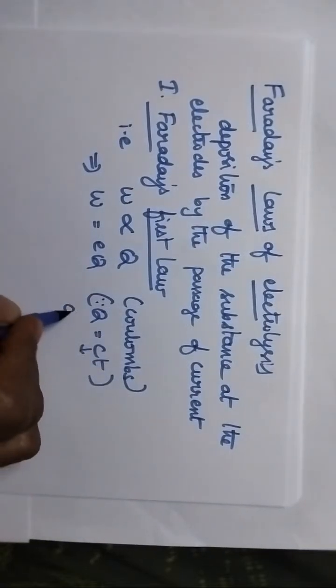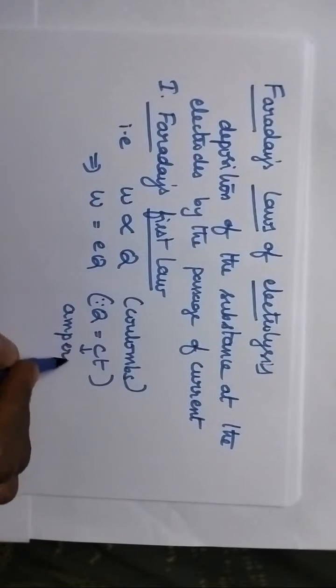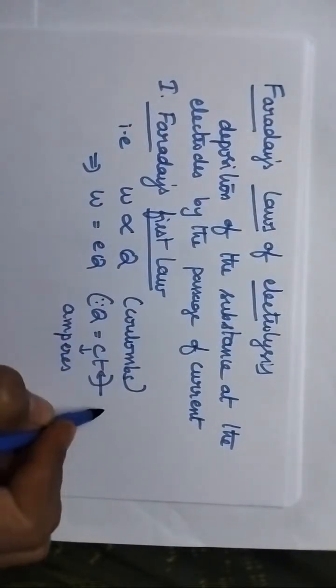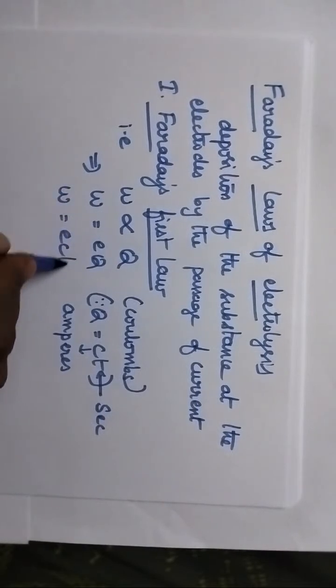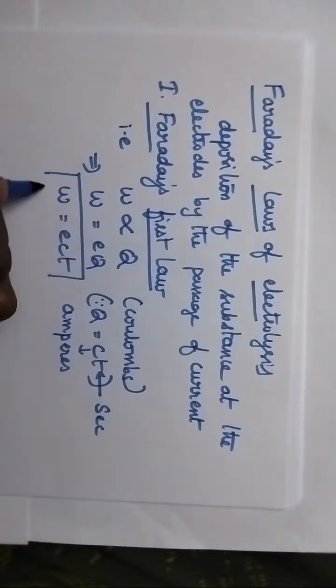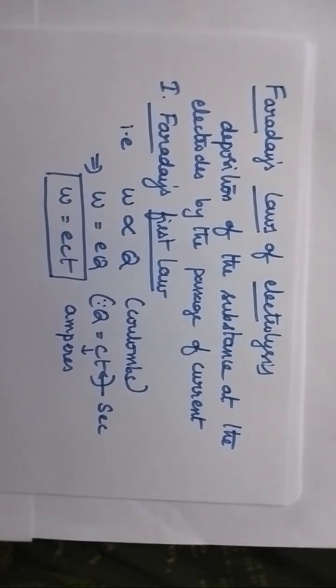C is the current in amperes, T is the time in seconds. So W = ECT is the mathematical expression for Faraday's first law.